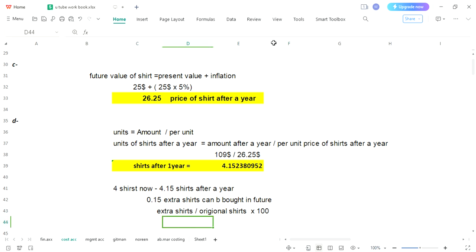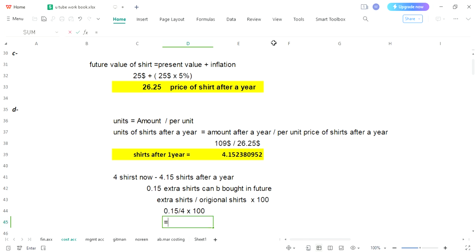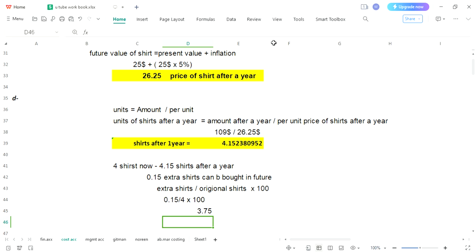Extra shares you can buy is 0.15 and you can divide with original shares 4, and then you will multiply it with 100 to calculate the percentage. After writing down the statement, we can now put it on our calculator. So we have 3.75, and this is percentage which is required in the question.